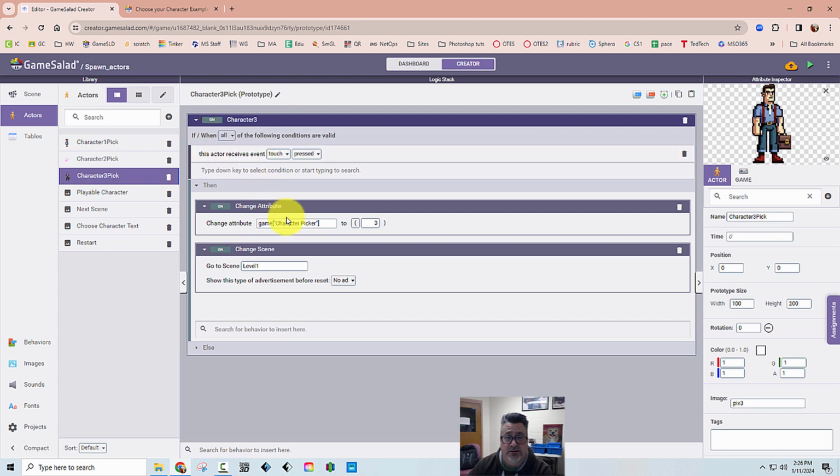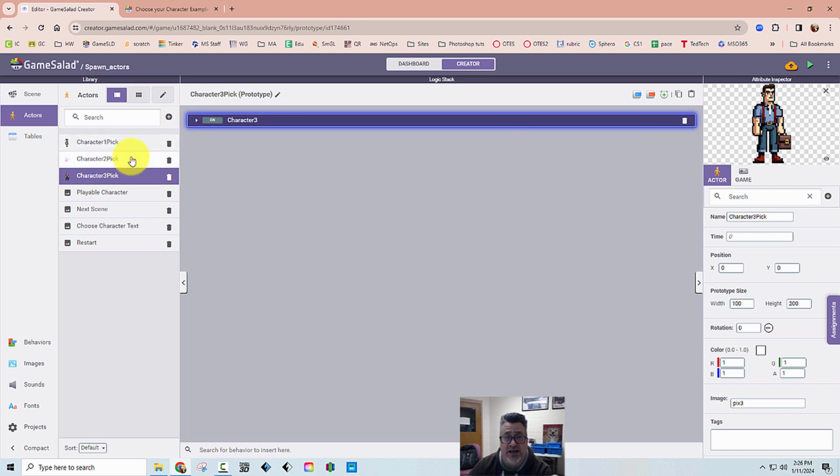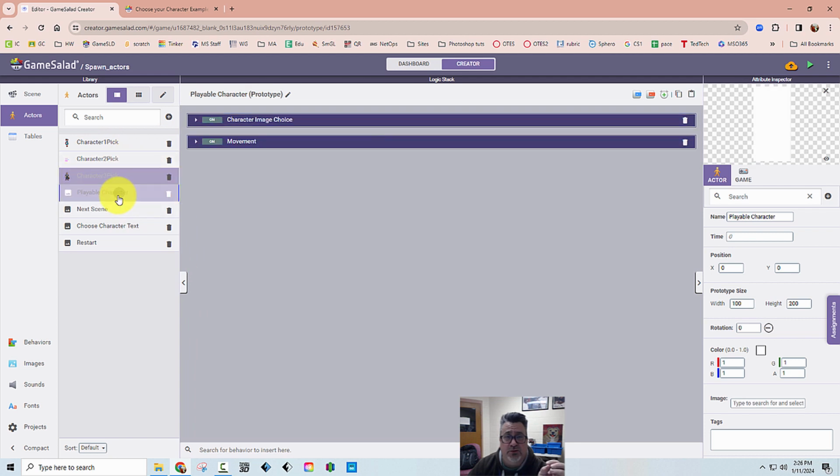Character picker 3, same thing. Character picker 3, go to level 1. Because again, these are not the actors that are on the scene. So the playable character is on the scene. And so I just have 2 pieces of code in here for now. Again, this is not a real game. I have no jump, I have no enemies or anything. It's just to show you how to get this to happen.